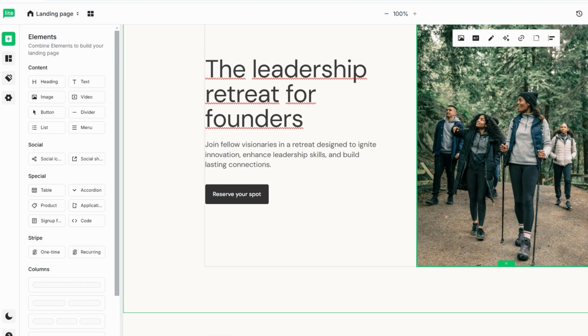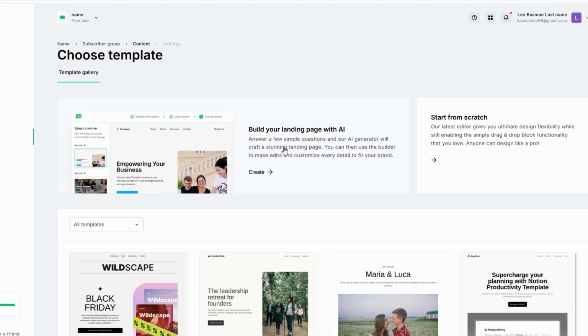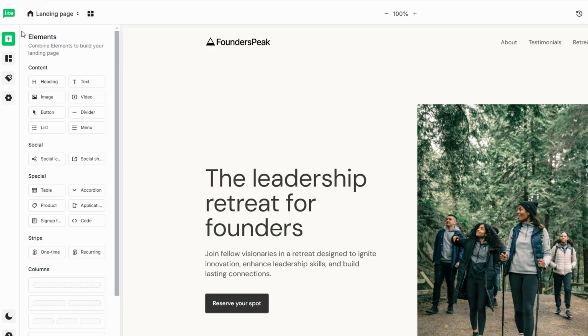Just like with emails, MailerLite offers several templates for landing pages. You can choose from digital product landing pages, newsletter signups, and more. If you prefer to start from scratch, that's fine too. You can always build a landing page from the ground up. If you want to create a product-focused landing page, start by selecting a product template. Once you choose the template, the drag-and-drop editor will open, making it easy to customize.